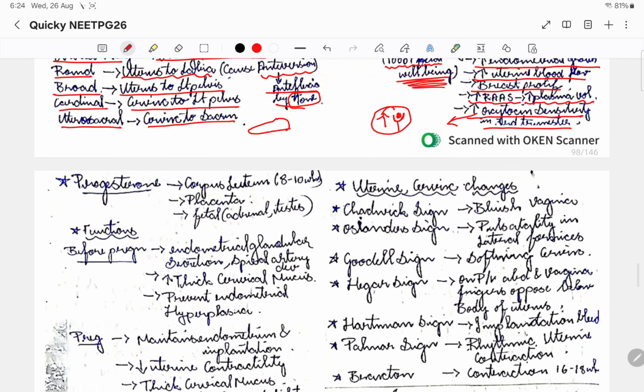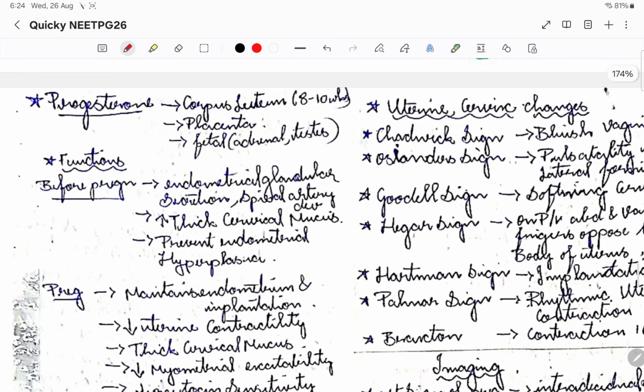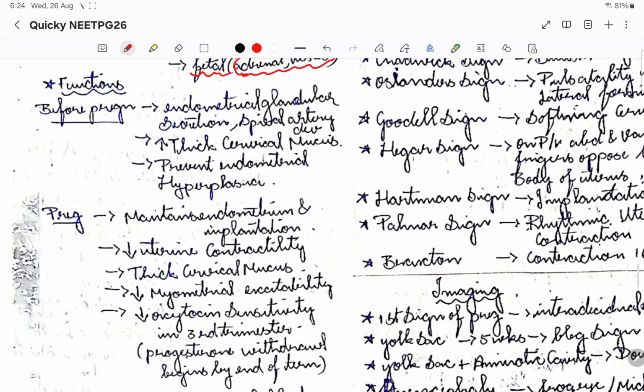Then coming to progesterone, basically the corpus luteum secretes the progesterone for up to 8 to 10 weeks, and after the corpus luteum it is the placenta that takes over the function, and the fetal adrenal and testes will also produce progesterone. Okay, so what are the functions?